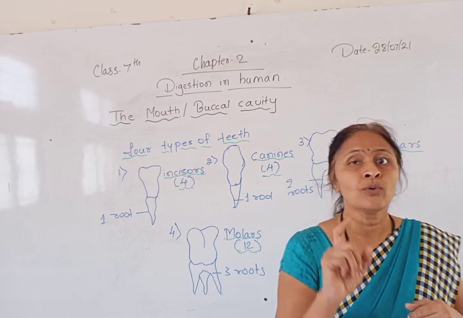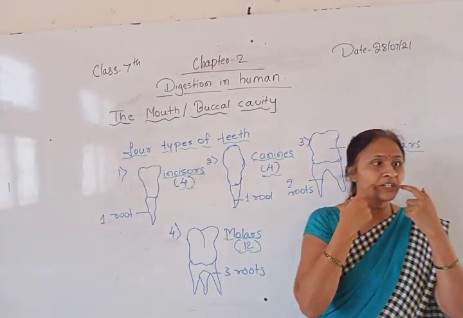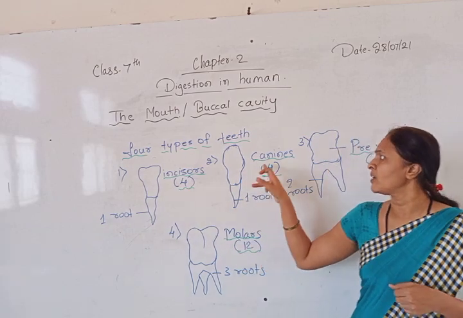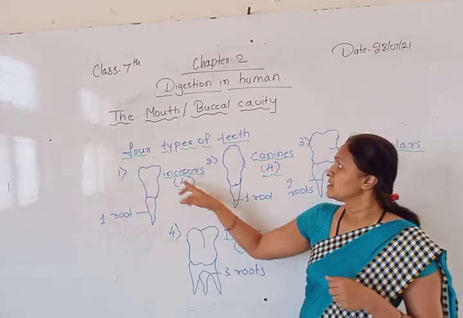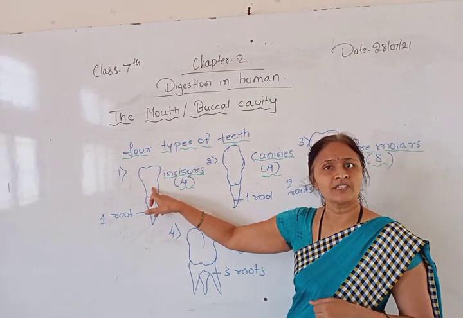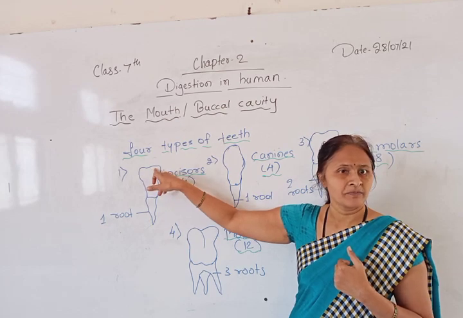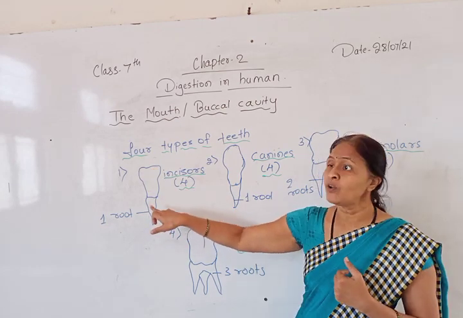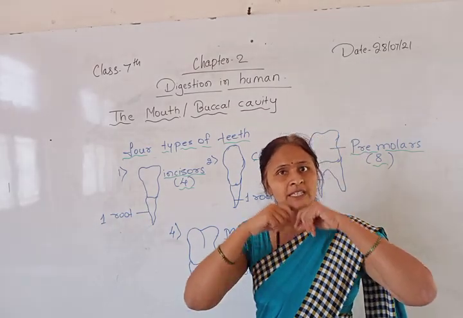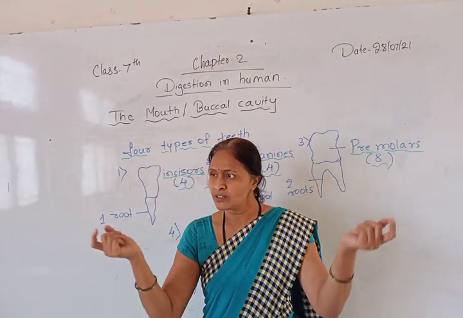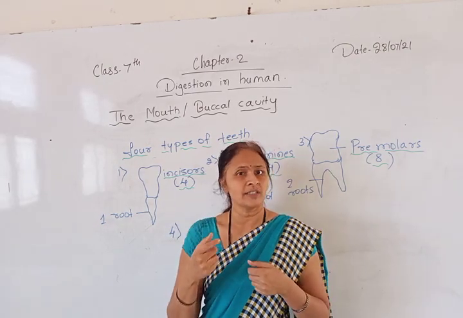The next type of teeth, which are beside the incisors, are called canines. You can see the sharp teeth. See this one? This is the structure of the incisors inside. It is flat on the above side, and they have only one root deep inside. Can you see that? Can you easily pull the teeth out? Can we remove the teeth easily? No, you can see that.